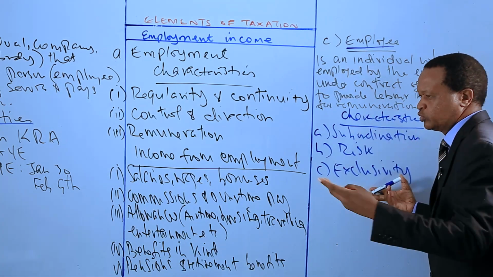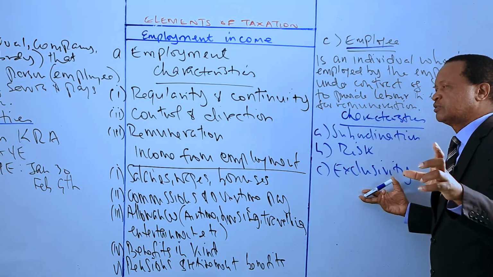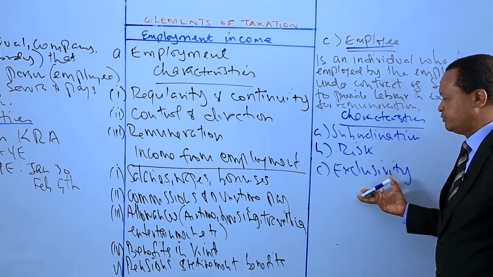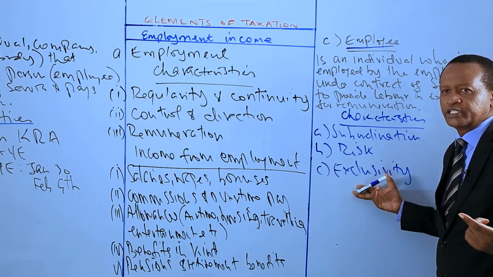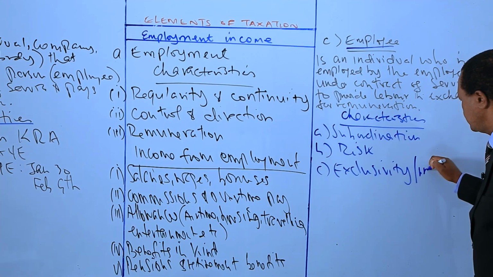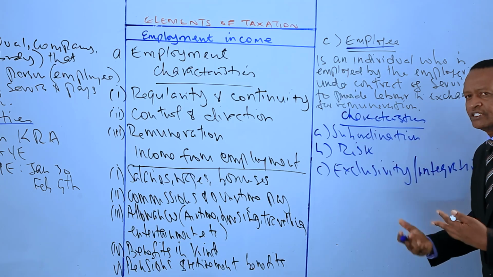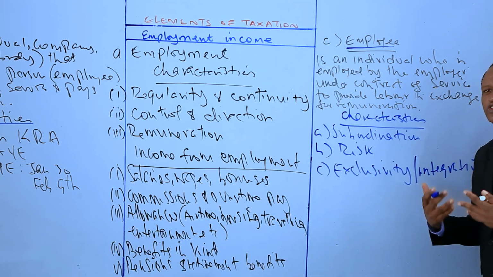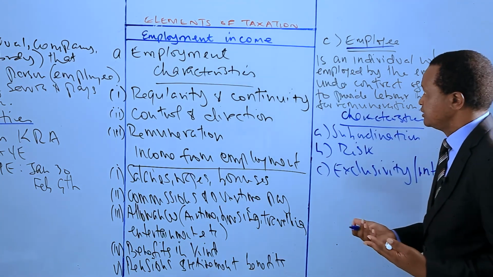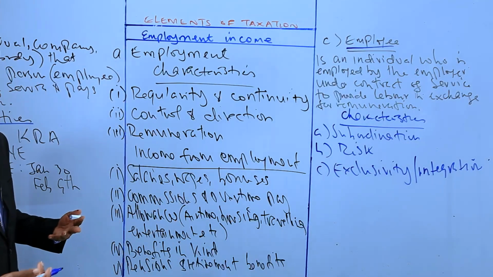You cannot work for two or three companies at the same time, unless he works on a part-time basis in another organization, because of this feature we are calling exclusivity or integration. The employee is fully integrated in the company's organizational structure. You understand? So these are the three characteristics of an employee.